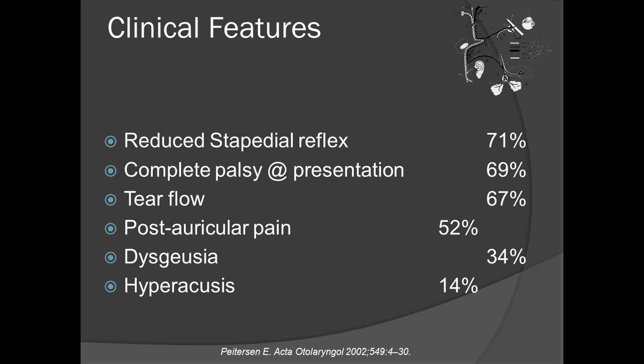So what are the clinical features? It has sudden onset of facial nerve paralysis. Patient is basically unable to close his eye. On attempting to close the eye, the eyeball turns up and out. This is called Bell's phenomenon.